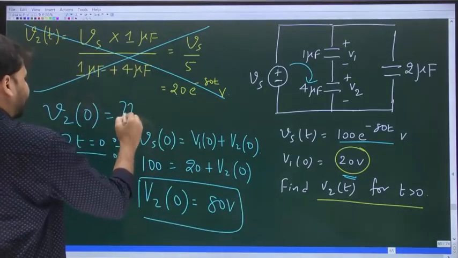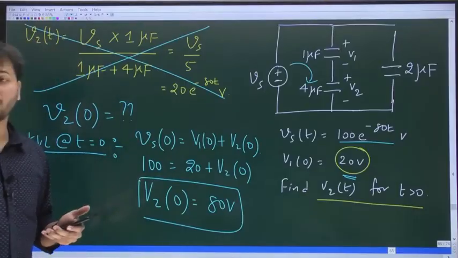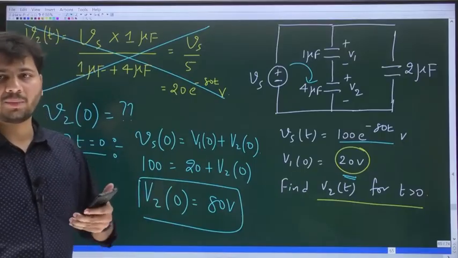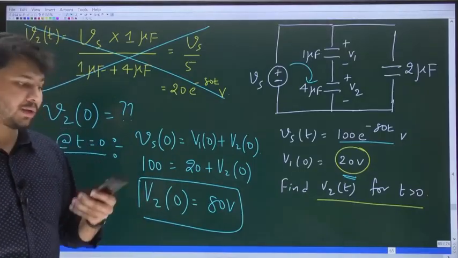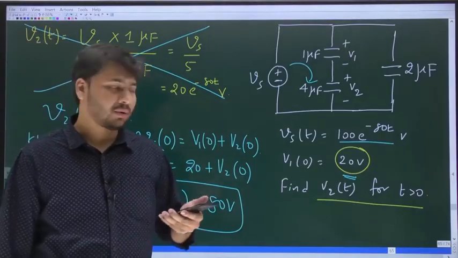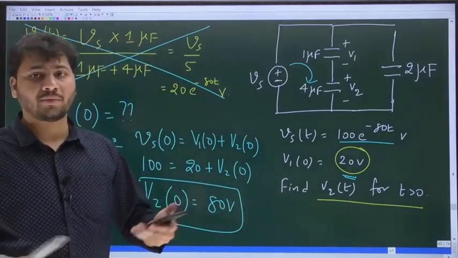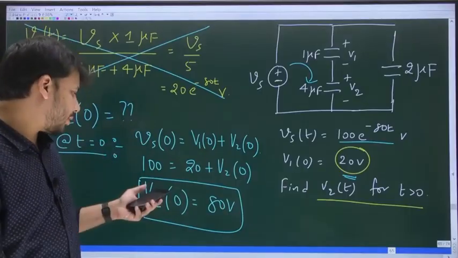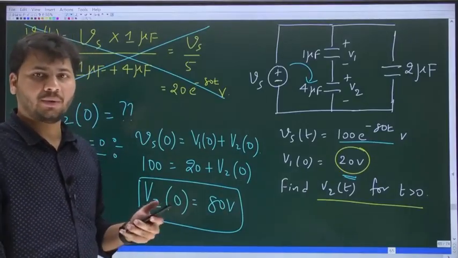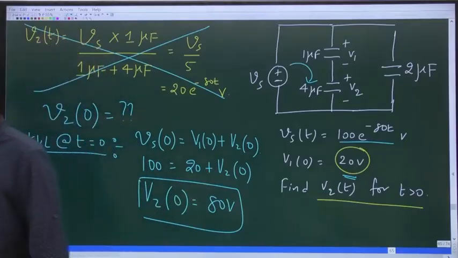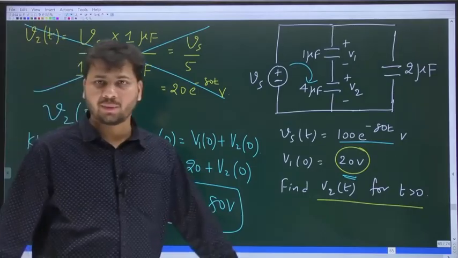So V2 of 0 is 80. The initial voltage across the 4 microfarad capacitor is 80 volts. But the question is to find V2 of t, not V2 of 0, that is, V2 as a function of time. Okay, but V2 of 0 is 80 volts. So at t equal to 0, the value of V2 is 80 volts. Now let us see what else can be done.